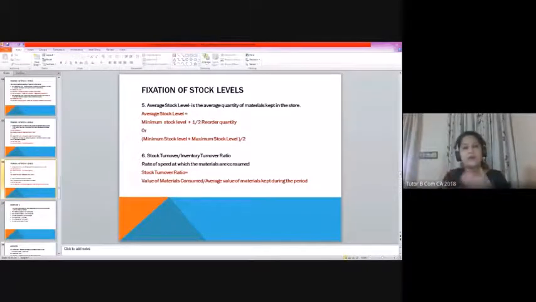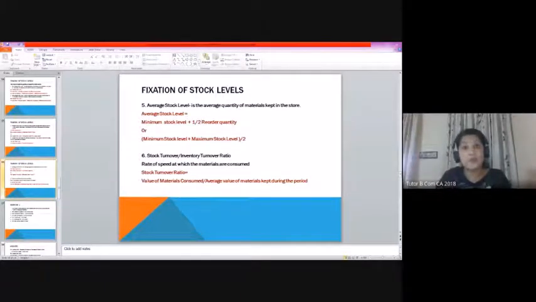If the number of times is higher, then automatically the raw material requirement would be high and very frequent, right? So that is why we also compute the stock turnover ratio, to understand the pace of requirement of raw materials within a store.